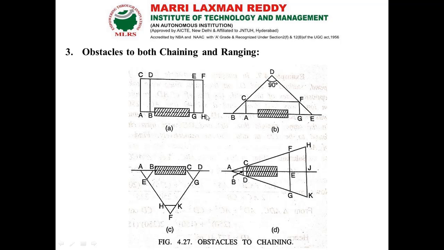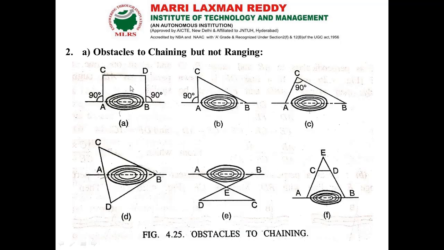Here AB is the baseline, but we cannot run it since the building is here, so beyond the building we cannot see the next end point. Similarly we cannot do the chaining process, so we have to go with some indirect method to get the distance across the building. So how do we handle obstacles to chaining but not ranging?